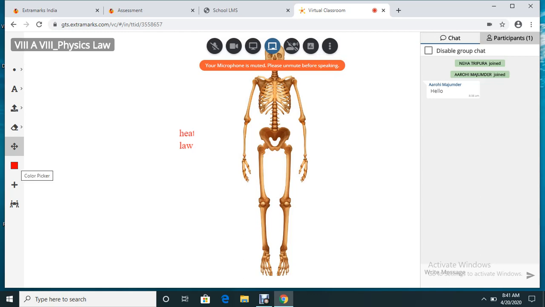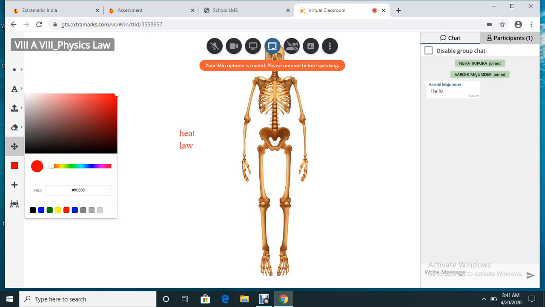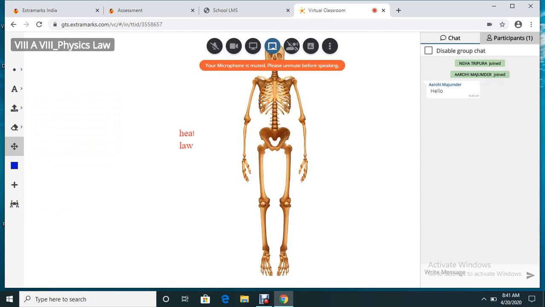This will allow you to change the color. Now you can see the font color is red, and at any point of time you can change the font color to any other color you wish. If I want to change it to blue or green or red, that is also possible. It is absolutely at your discretion. Whichever color you choose, whenever you write, it will be in that particular color. Like now I'm writing heat, you can see it is blue. So this is for changing the color of the font.